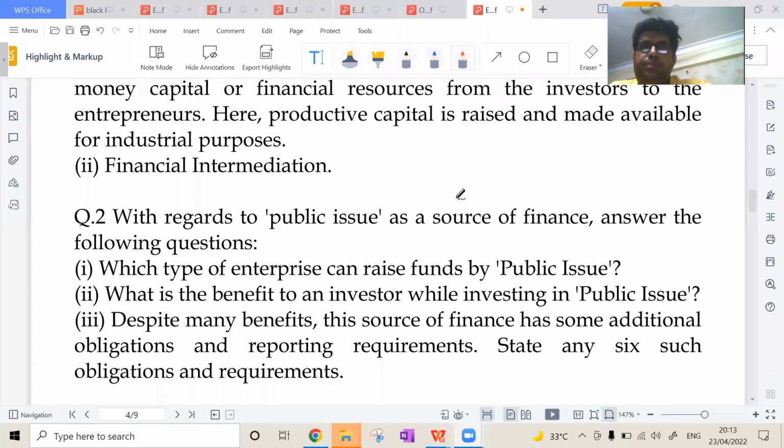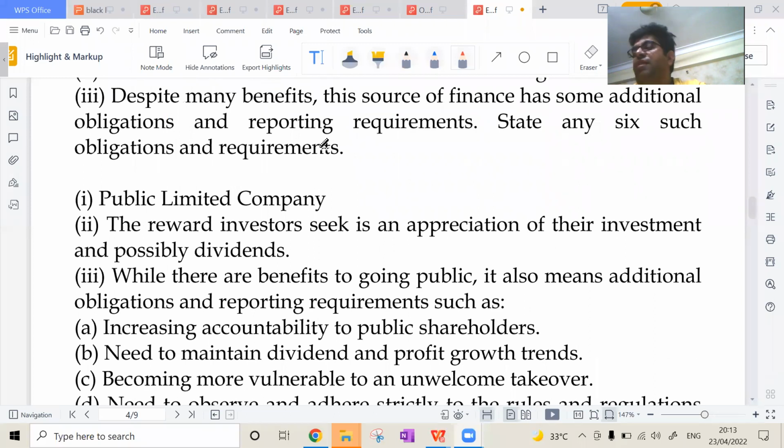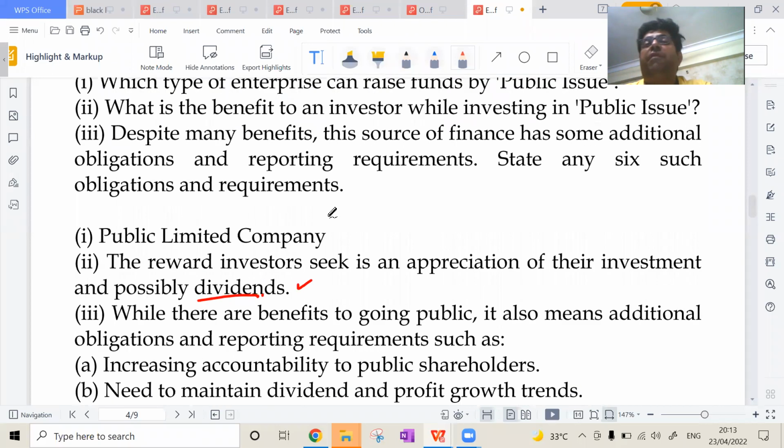Sir, public limited company. Very good. Now, after public limited company, what is the benefit for an investor to invest in a public issue? So the benefit is that they are getting investment, and they are getting a dividend on the investment. So that is a benefit. Third, what are the obligations?